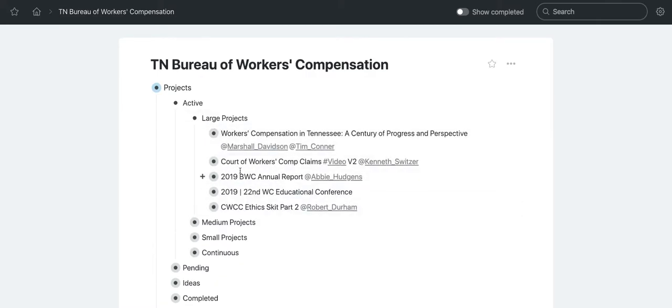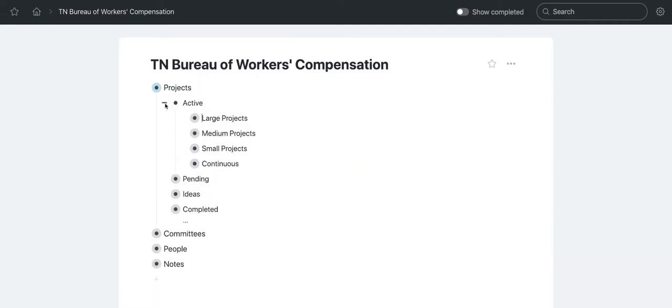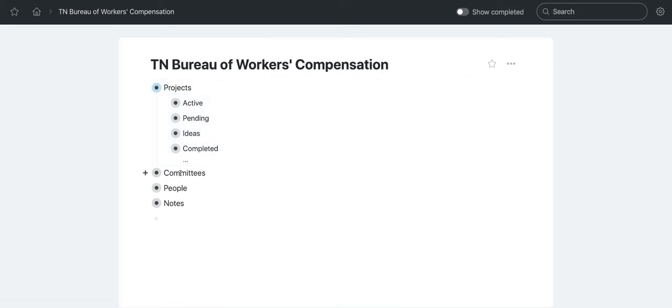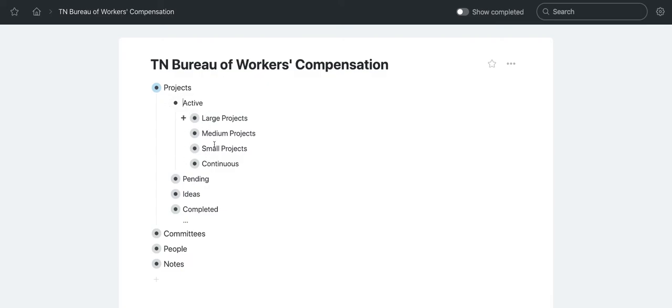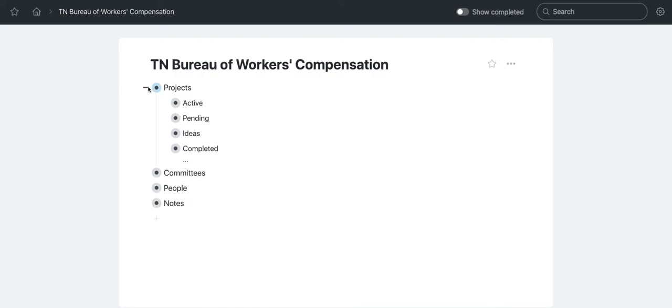I have another video that goes into the details of how I organize a specific video project, but I just wanted to show you the basic layout. So I've got projects, committees, people, and notes, and then under projects, I've laid them out in a combined style of active, pending, ideas, and completed, and then large, medium, small. I hope that helps you plan the way that works for your brain. This is working for my brain. So I hope you got something out of it.